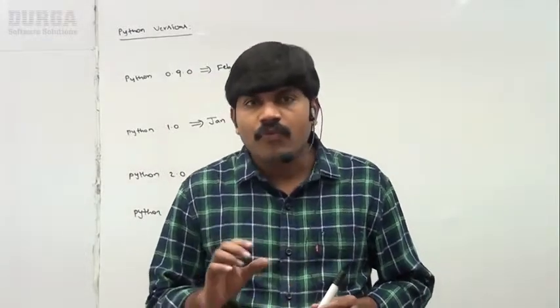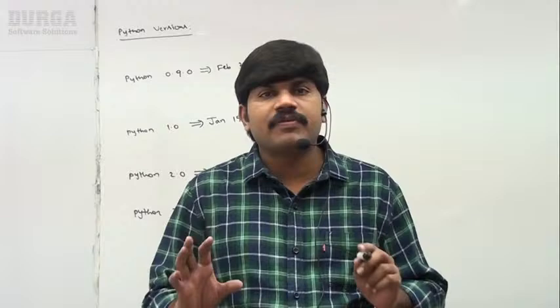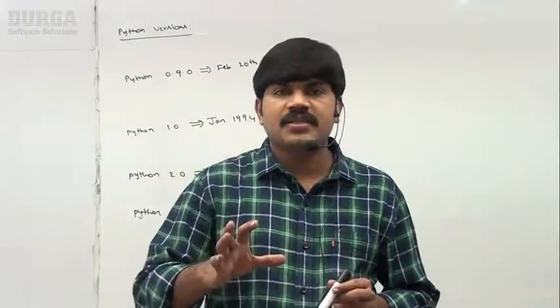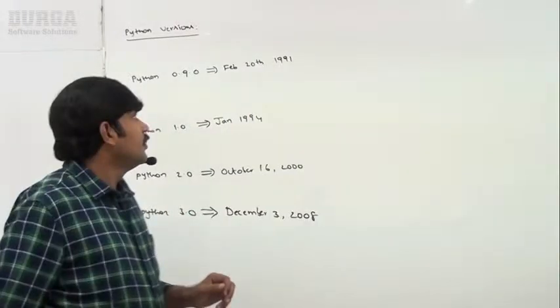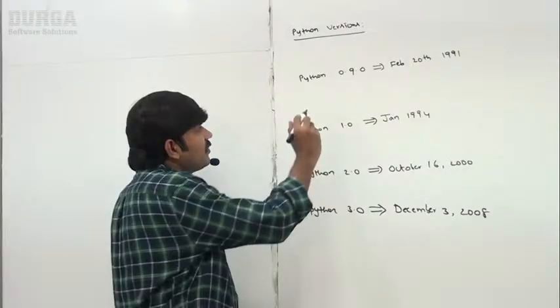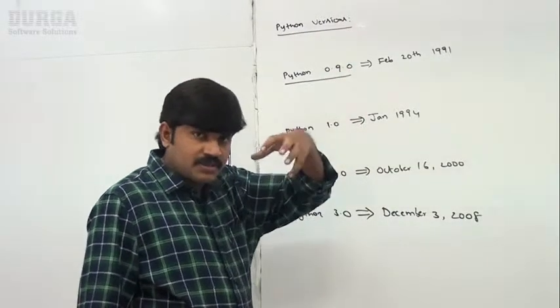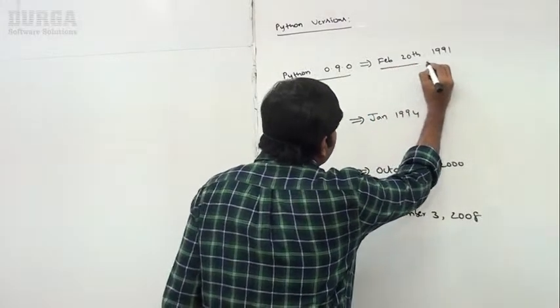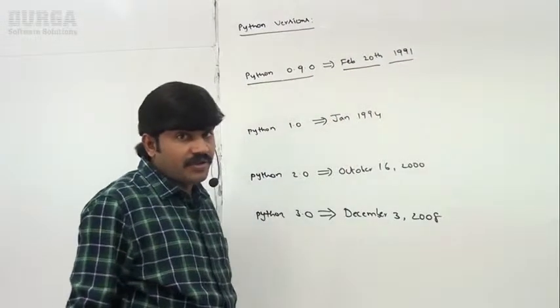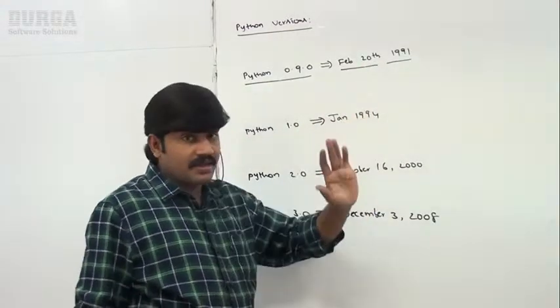Sir, in the last video, we covered very clearly what the various limitations of Python are. Flavors are there, sir. Now I have to explain which versions are there related to Python. Version history. Observe that. Sir, do you know the first version of Python? Python 0.9.0 is the first, original version of Python, which was released on February 20th, 1991. Have you remembered, right? Okay, this is the official date of birth for Python, February 20th, 1991.